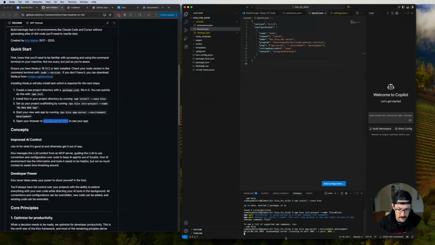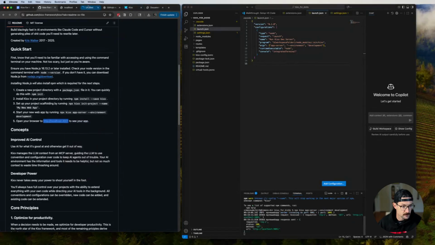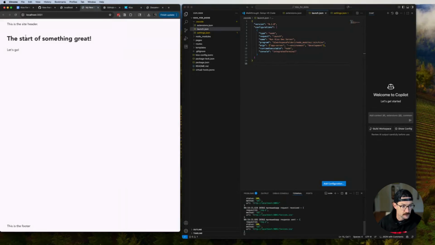Okay. It's listening on port 3001. That seems good. That's what this says. Listening on port 3001. The start of something great. Okay. This is good. I'm back to this again, and now I've got Visual Studio, VS Code also. Great. Okay.